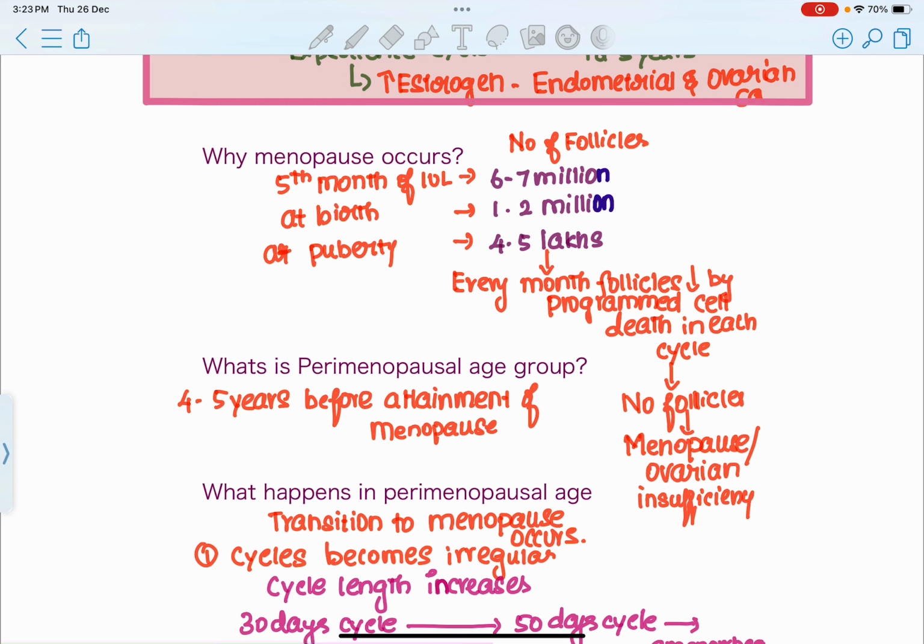So when there are no ovarian follicles left in the female's ovary, there is going to be no ovulation in that female. We all know that ovulation occurs at around day 14 of the menstrual cycle. The menstrual cycle can be taken as a 28-day cycle. Let's take around the 14th day of the menstrual cycle, when ovulation is going to happen.